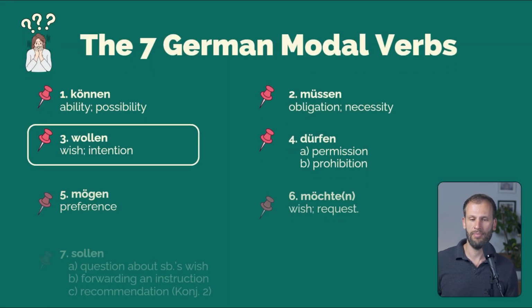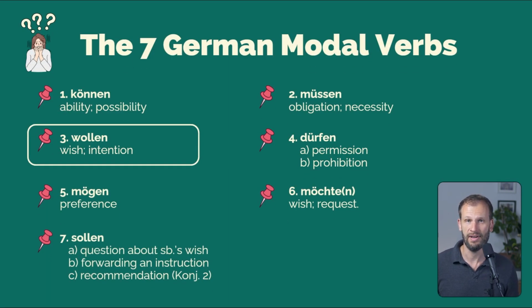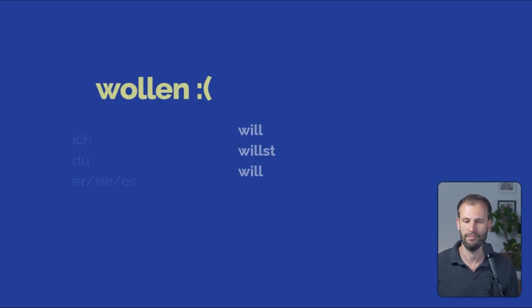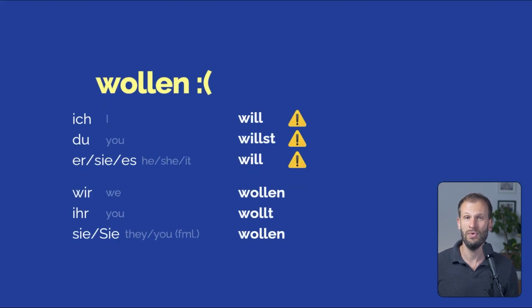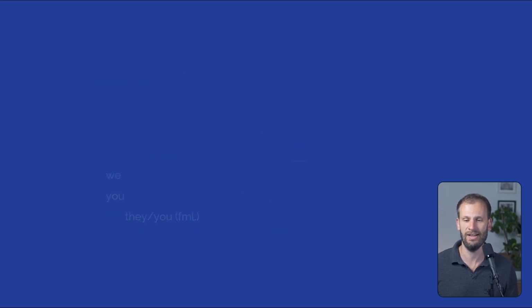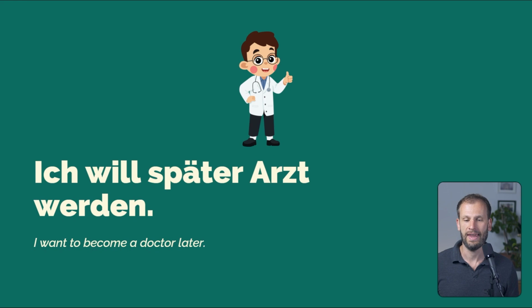So the next modal verb is wollen. It expresses a wish or an intention, want in English. Ich will, du willst, sie, es will. Again, the singular is irregular. And for the plural, wir wollen, ihr wollt, sie wollen. Let's take a look at some examples. Ich will später Arzt werden. I want to become a doctor later. That's my wish, my intention, that's my plan.